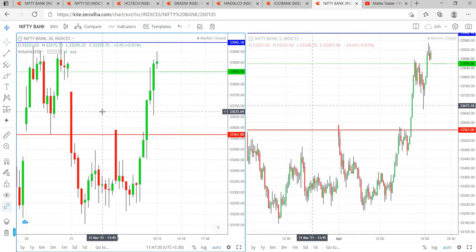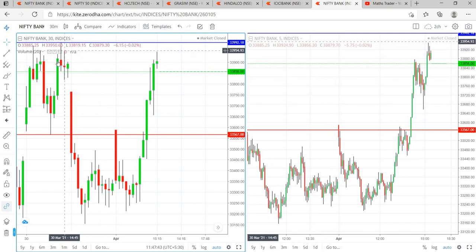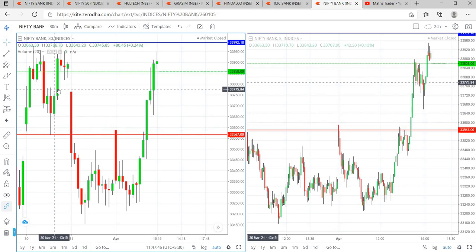Now, we are going to analyze Nifty Bank. Being the trading day of 1st April, I have taken 30th March as my base day. On the base day, I have marked the high and low. The high was 33,990 and the low was 33,783.